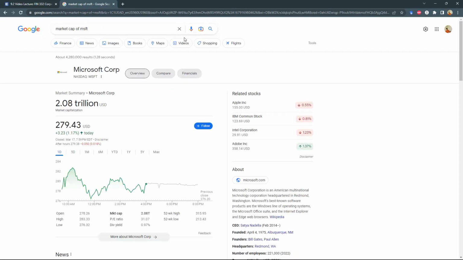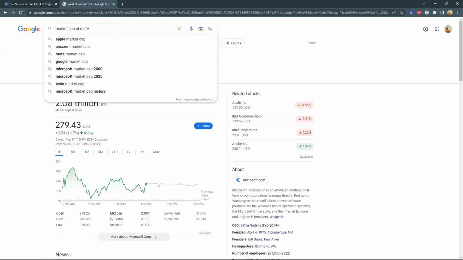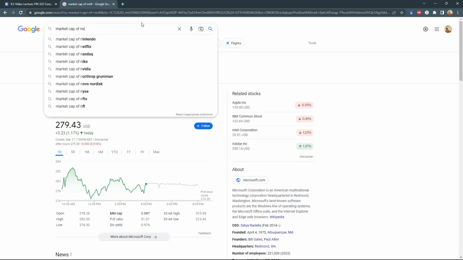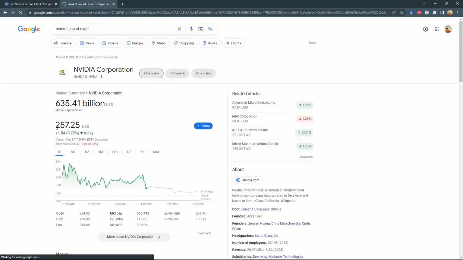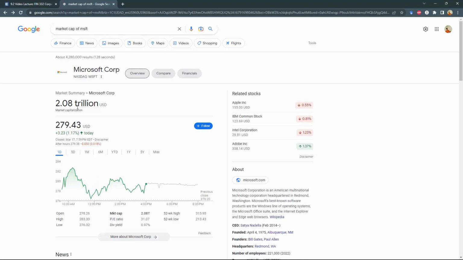Microsoft has a market cap of $2.08 trillion. So these are really large companies. On the other hand, if you want to see the market cap of Nvidia, its share price is high. Microsoft's share price is 279. Nvidia's share price is similar, comparable, right? But look at Nvidia's market cap. It's not as high as Microsoft's. It's only 600 billion as compared to Microsoft's market cap of 2 trillion. So it tells you which company has more weight as compared to the other.